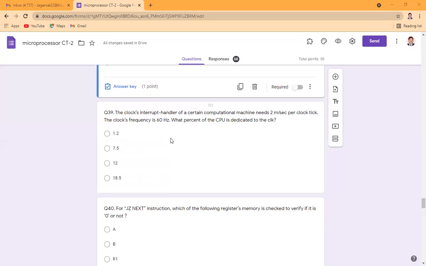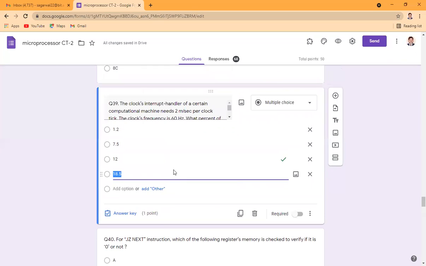What percentage of CPU is dedicated to the clock? Since it is 60 hertz, the time T will be 1 upon 60, which is roughly 16.7 milliseconds. Then we divide by 2, so we will be getting 18.5 as the answer.